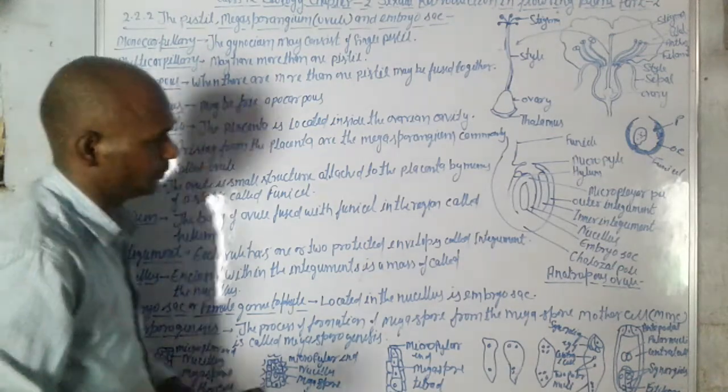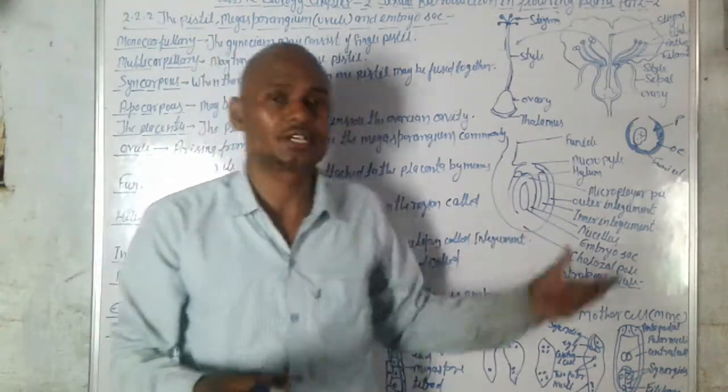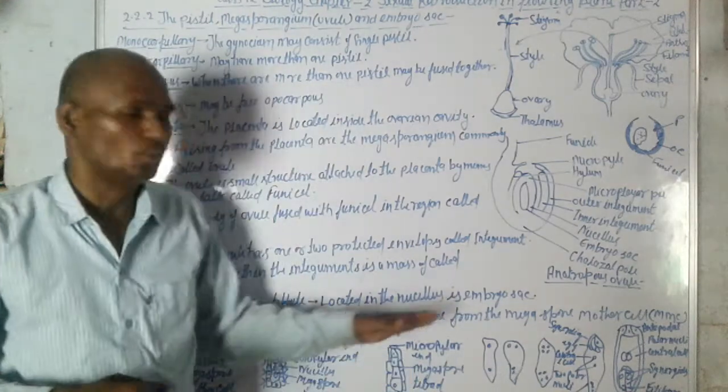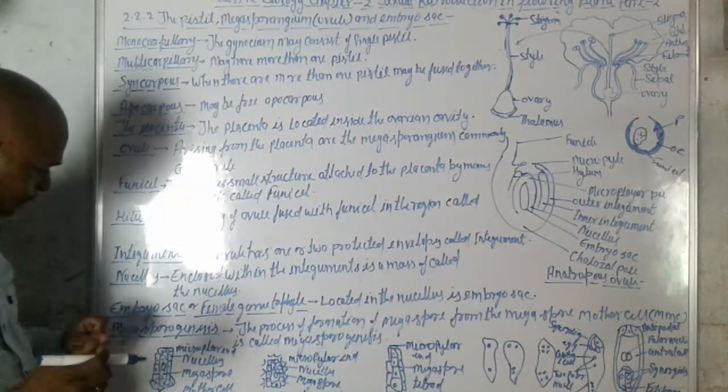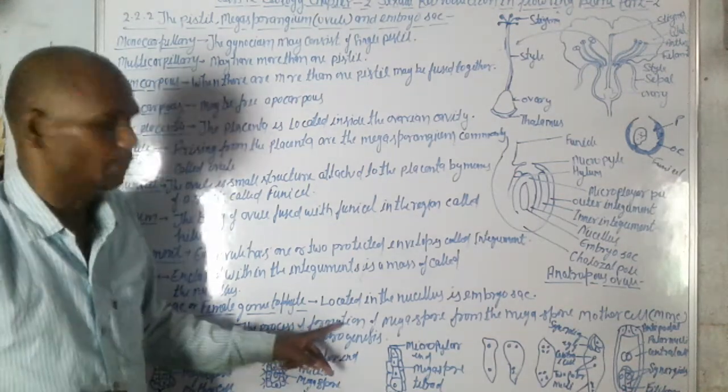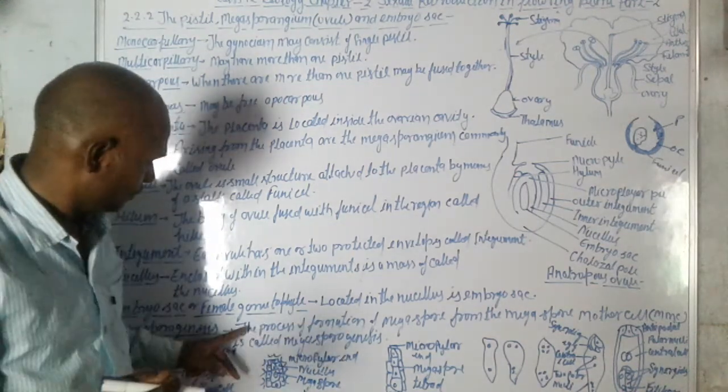Again, let us discuss megasporogenesis. What is megasporogenesis? Please listen.